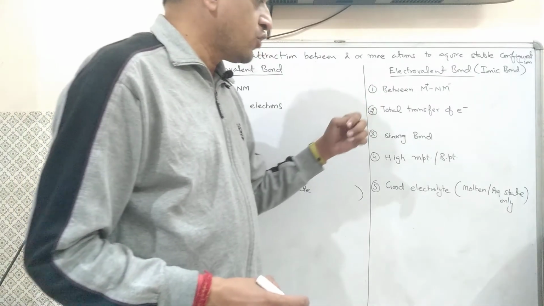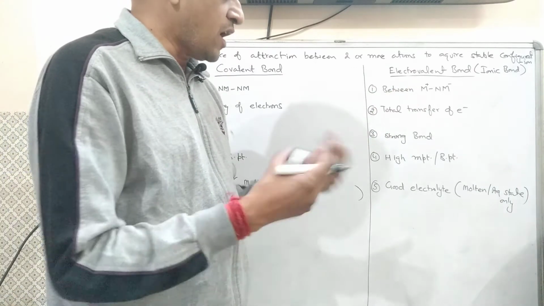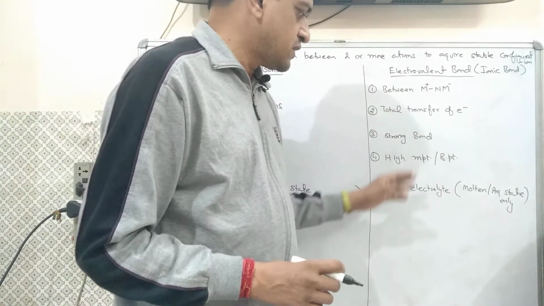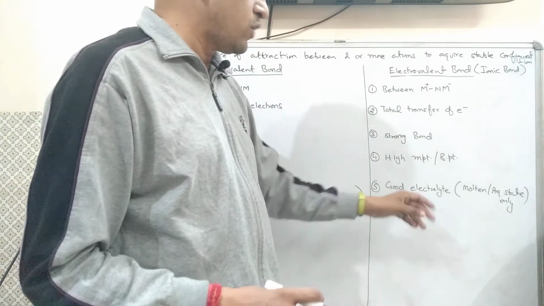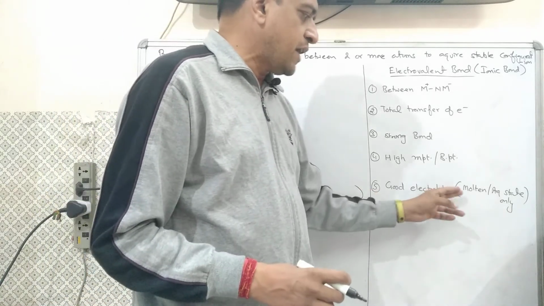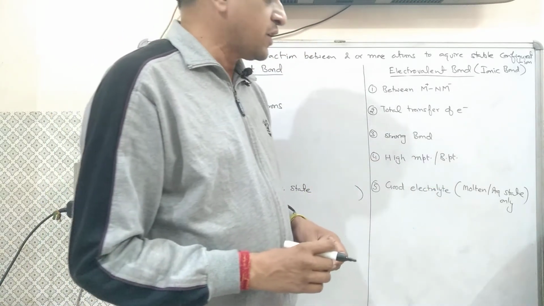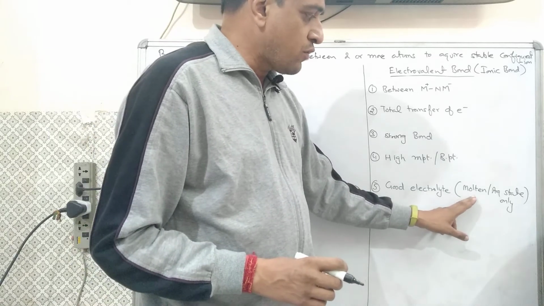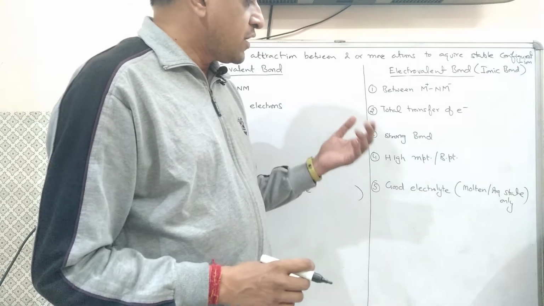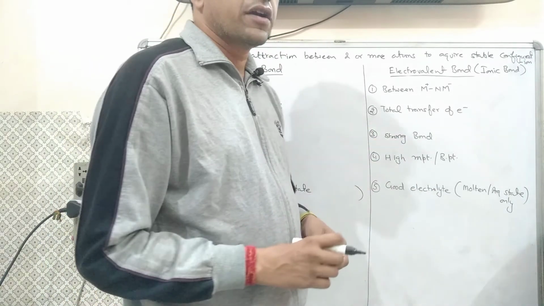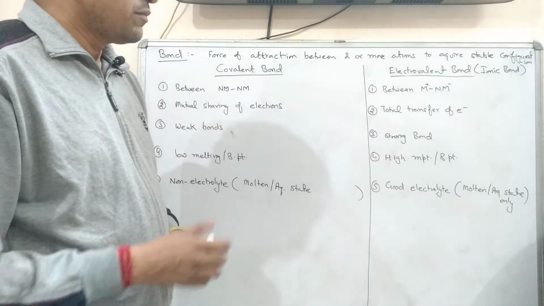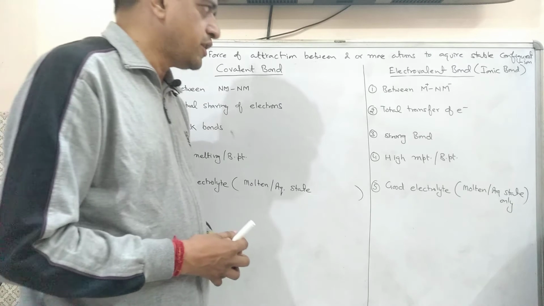But in case of electrovalent compounds, because of their ions, as the name indicates, they are good electrolytes, because they allow electricity to pass through them and they decompose into their respective ions, but only in the molten or aqueous state. But in case of solid, they are poor conductors of electricity. That means they do not pass electricity through them.